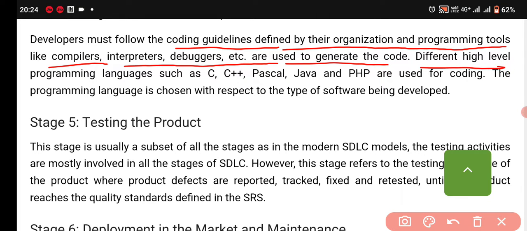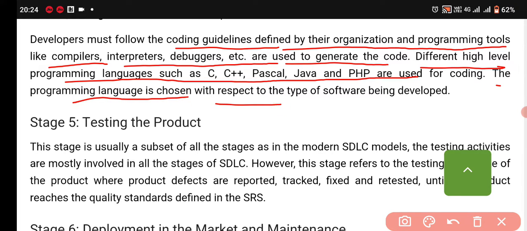Different high-level programming languages such as C, C++, Java, Pascal, PHP, etc. are used for the coding. The programming language is chosen with respect to the type of software being developed.